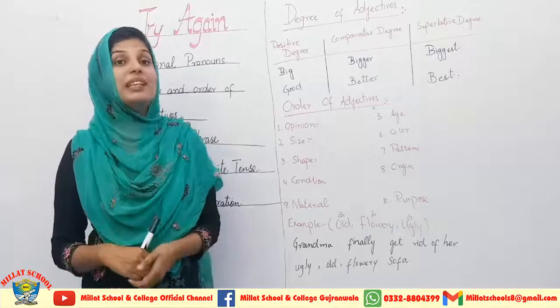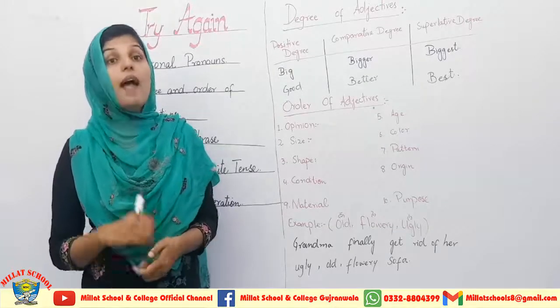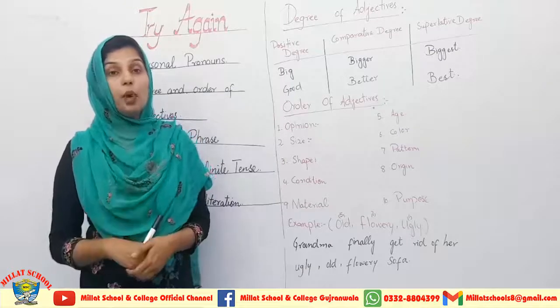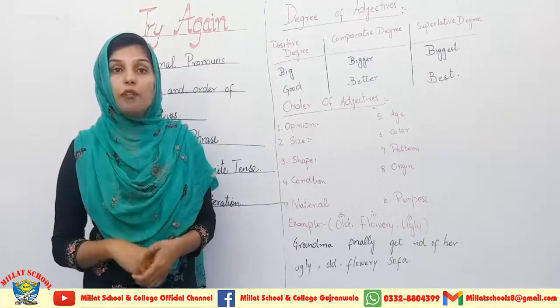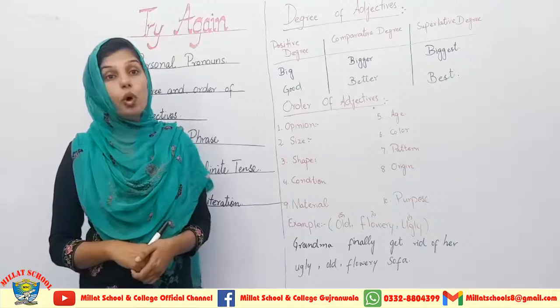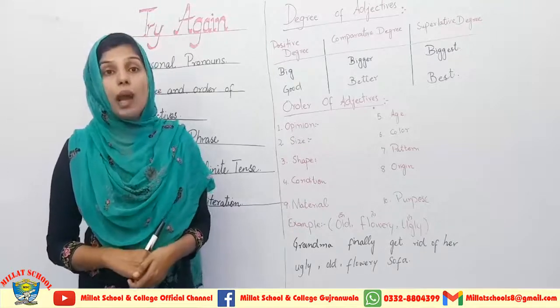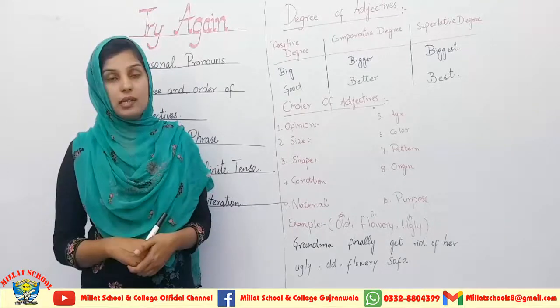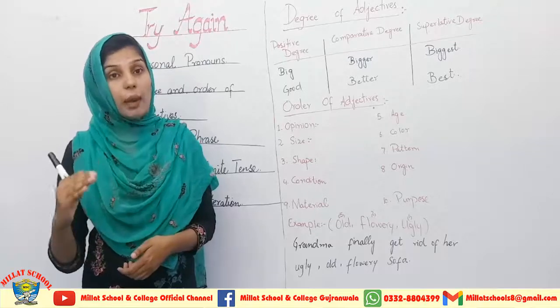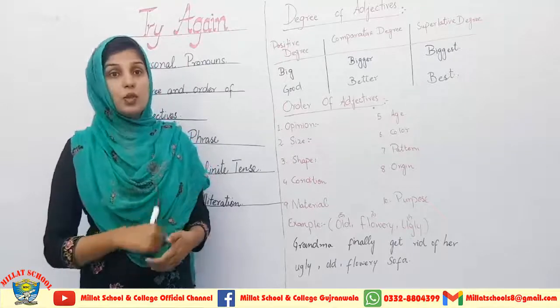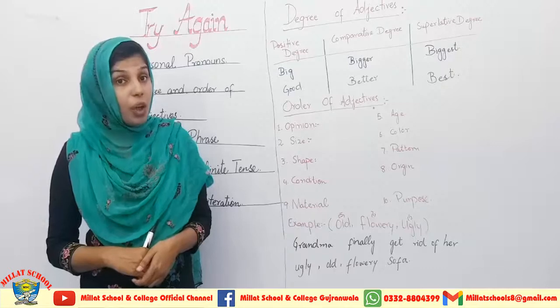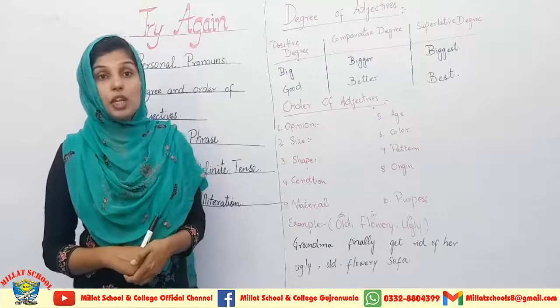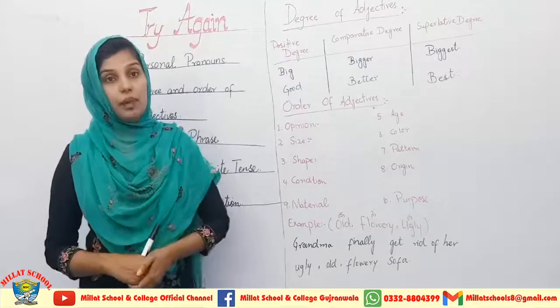While we are going to make the negative of future indefinite tense, we will use the word not after the helping verb. He will not go, she will not go. Now I am coming towards the interrogative sentences. We will put the helping verb at the start of the sentence. Will he go? Will she go? This is the pattern in which we will make the interrogative sentences.